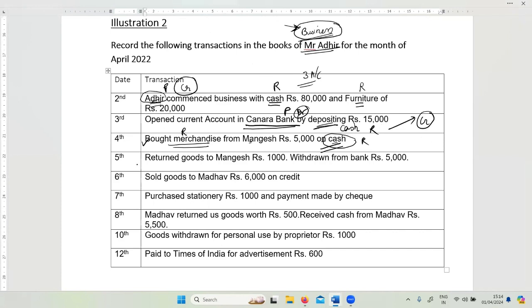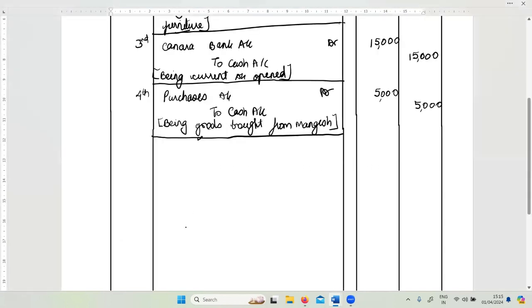Next, 5th. What is happening on 5th of April? Returned goods to Mangesh 1000. Full stop is given, so one transaction is over here. The second transaction is withdrawn from bank rupees 5,000. Two transactions are happening on 5th. Let us focus on the first part of the transaction: returned goods to Mangesh rupees 1000. So what is happening? Is Mangesh going to come into the picture here?